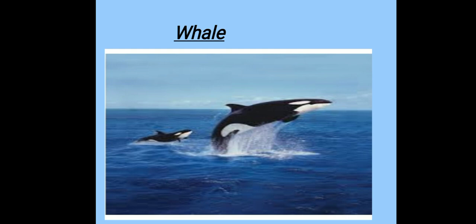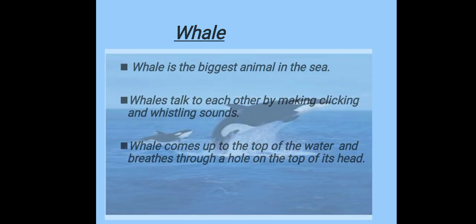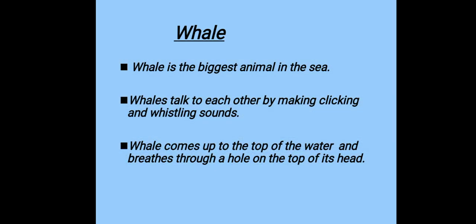Now another is whale. Can you see the picture of a whale over here? Let's read about whale. Whale. Whale is the biggest animal in the sea. Now students, do you remember Nilima teacher has told you who is the biggest creature on the land? Yes, it's an elephant. In the same way, the biggest creature in the sea is whale. Whale is bigger than any other creature in water, which we have read before, like starfish, jellyfish, dolphins. They are also big creatures, but not as big as whale.